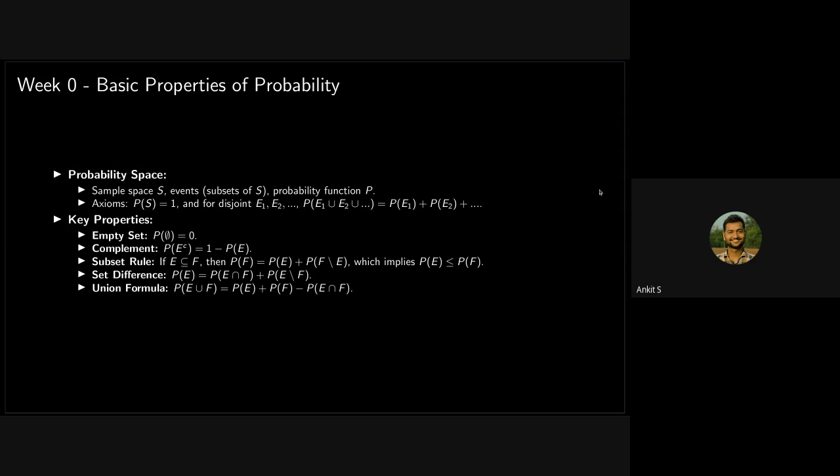Then the basic properties of probability. You can define events in terms of sets. Whenever you have an event which does not have any element, its probability is 0. For example, take a coin toss, with 0 for tails and 1 for heads. What's the probability that it will take value 2? It's 0, right? It will not take any value in the sample space. So these things apply, you just have to map all the things about set theory here. Nothing new.